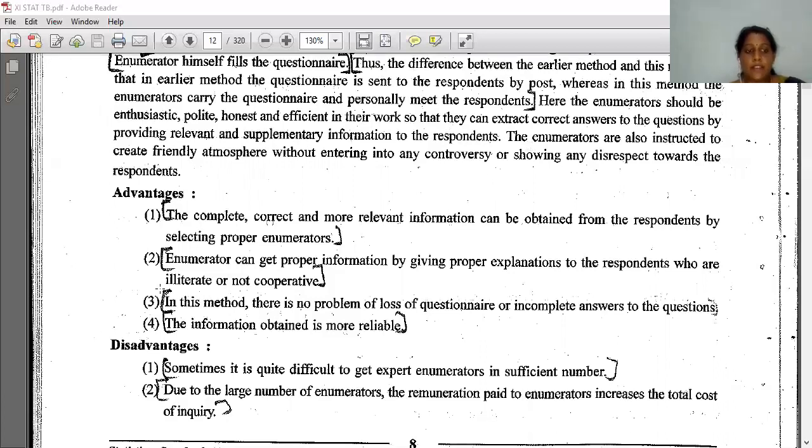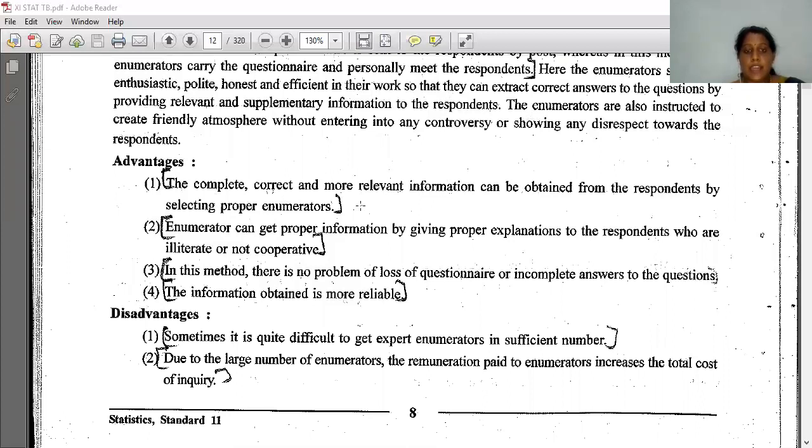Now the advantages: complete, correct, and more relevant information can be obtained from the respondent by selecting proper enumerators. If the enumerator is smart enough, then he can get complete, correct, and relevant, means proper, information. The enumerator can also get proper information by giving proper explanations.